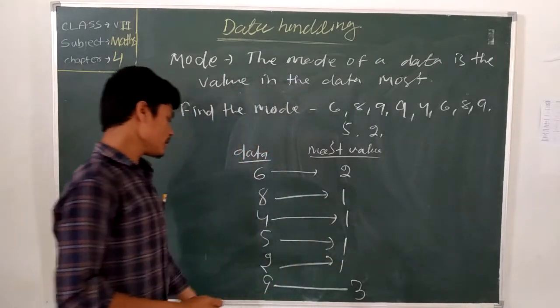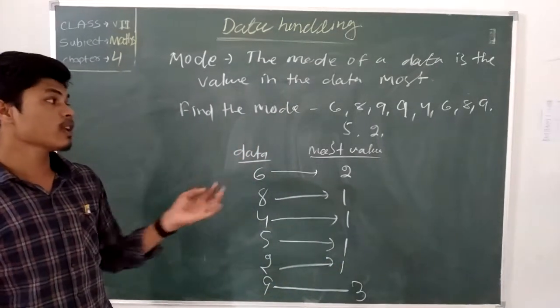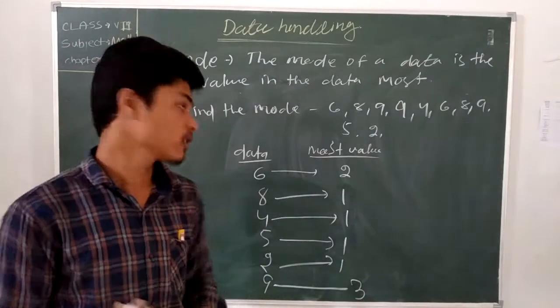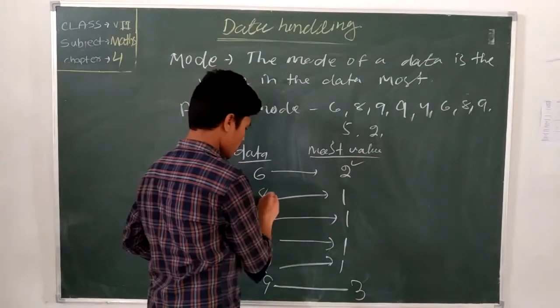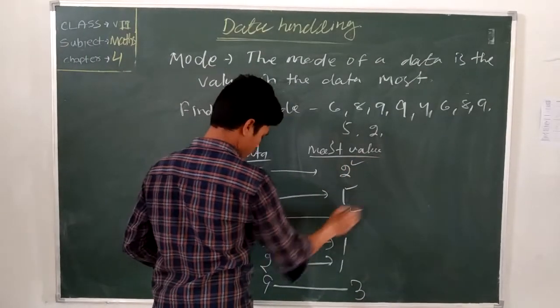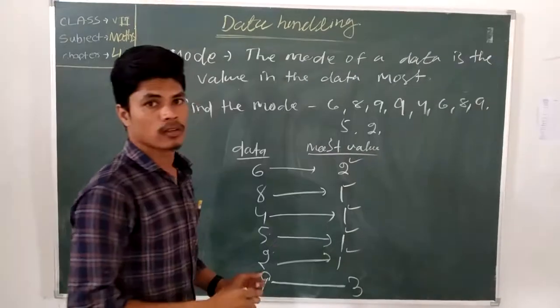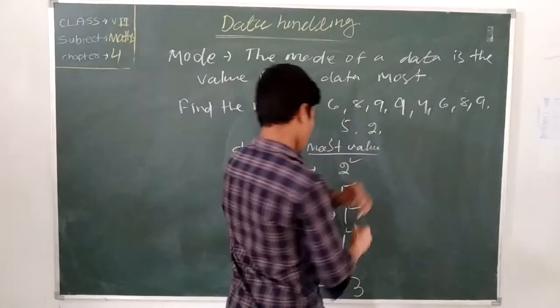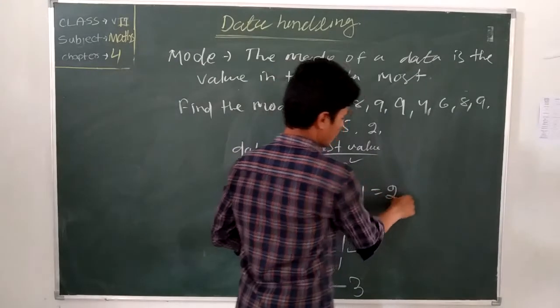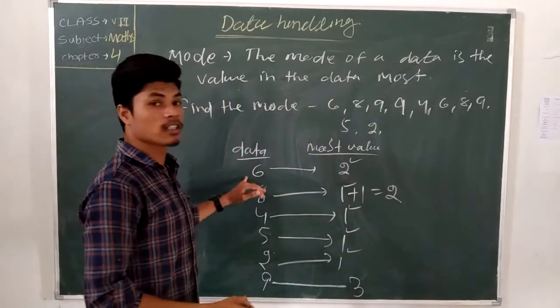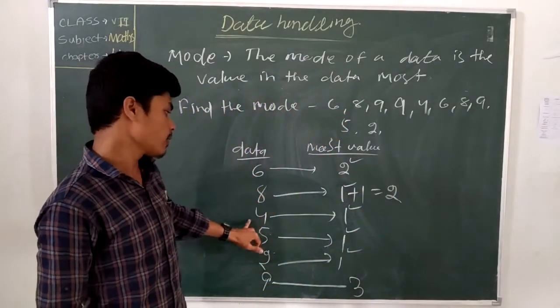See here, which value is most? Which value occurs more times? 6 is 2 times, 8 is 2 times, and 4 is 1 time.